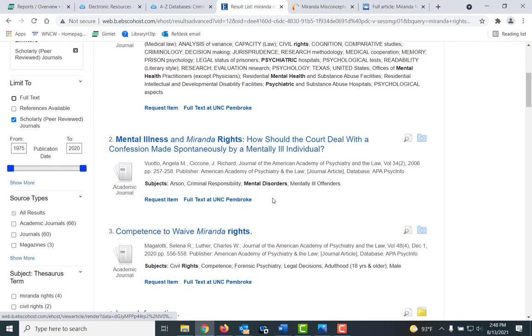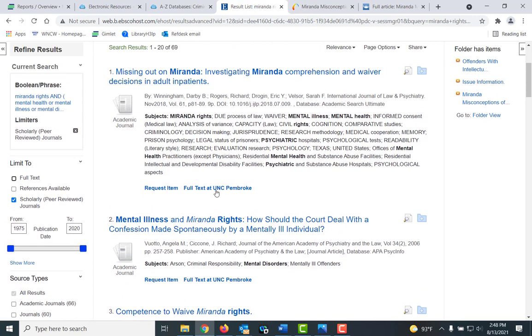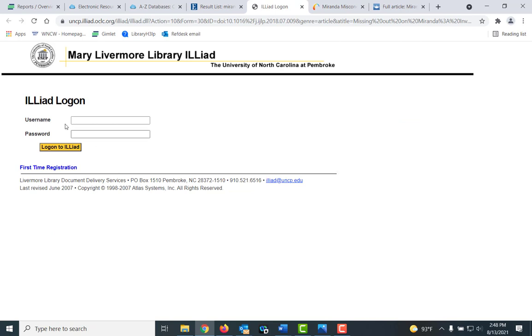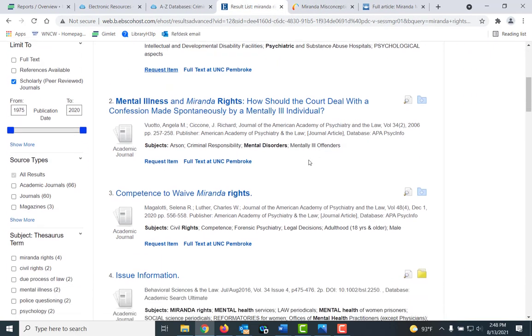Now, if any of these items we do not have in full text, after you check full text at UNC Pembroke, you can click on Request Item, and it will take you to our interlibrary loan screen where you can log in and request that we get it from another school. Now, this will sometimes take a week or 2 for articles. It will not happen overnight, so if you're researching the night before your paper is due, which I know no one will, you do not want to use this function. So I'm going to go ahead and close that out. But there you have your articles.